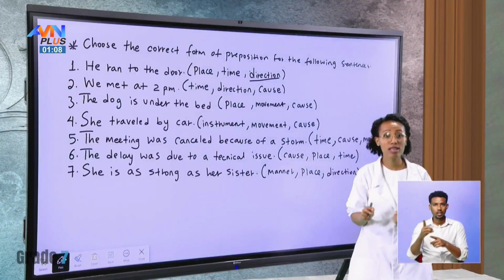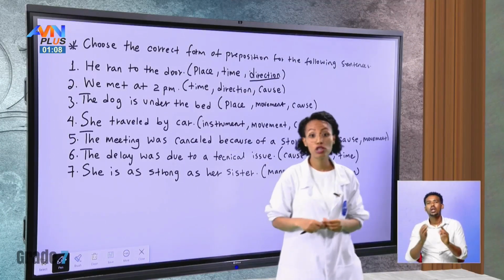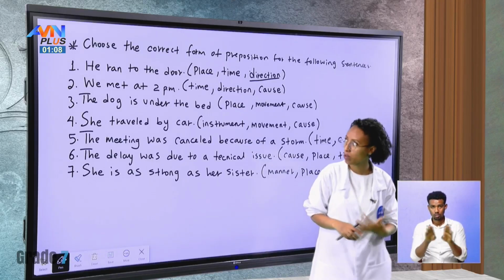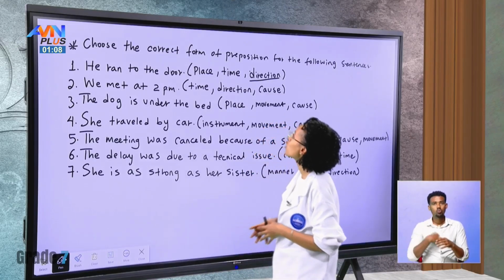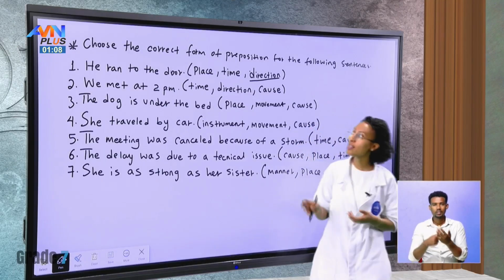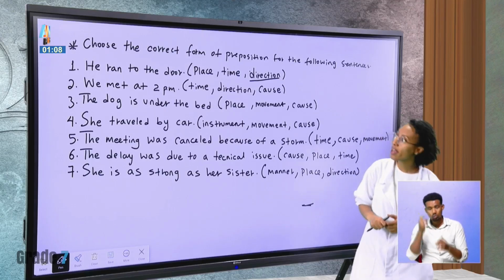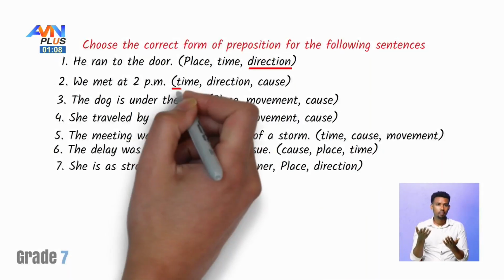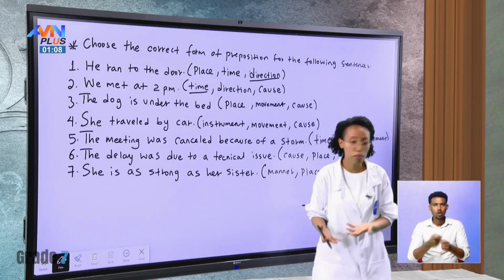It is showing us exactly where this person is running to. Number two, we met at 2 p.m. Is it time, direction or cause? This one is time. It's showing us the time of when we are meeting.